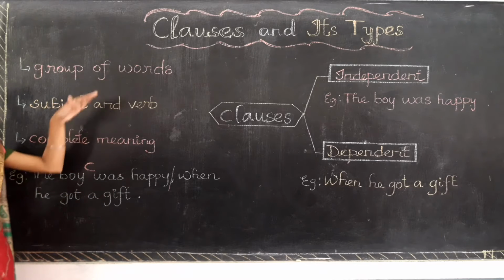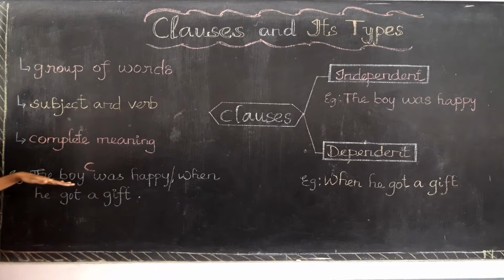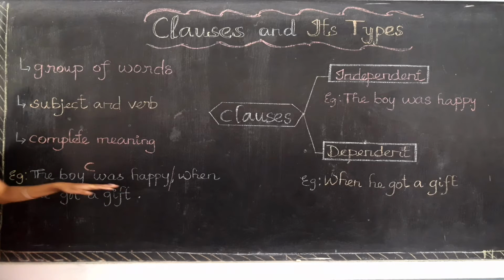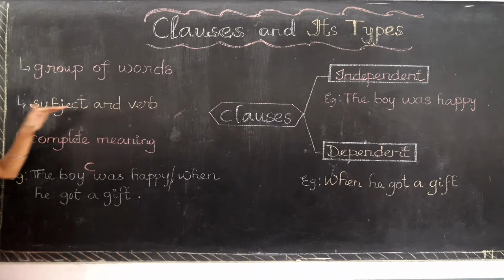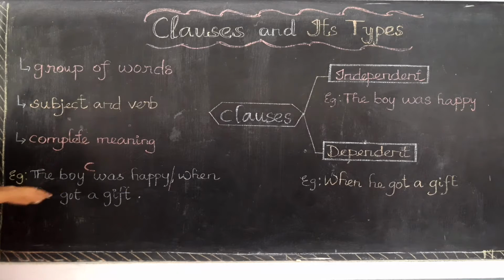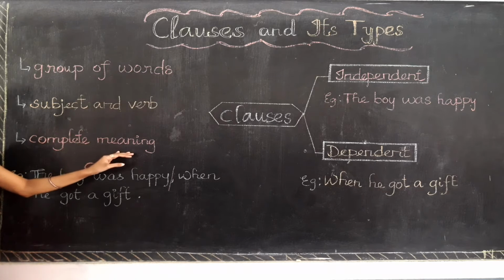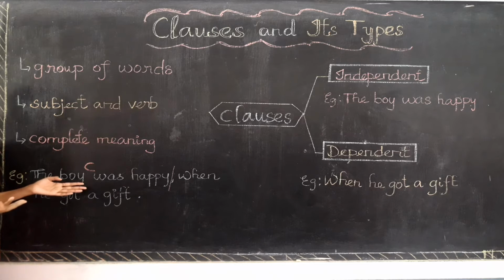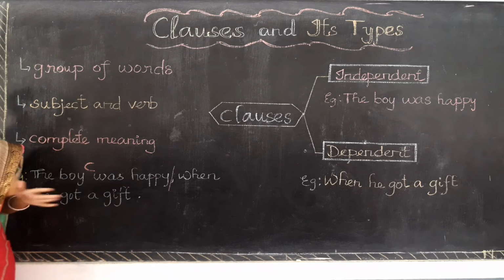Now let's apply these points to this sentence. First point, it is a group of words. Can you find the group of words? Very good. This clause is a group of words, and then it has a subject and verb. Can you find the subject and verb in this sentence? Yes. So it is a clause, and it gives a complete meaning by itself. When I read this clause, I can get the meaning of the sentence also.